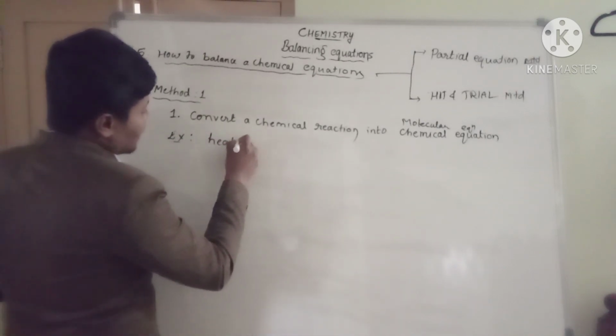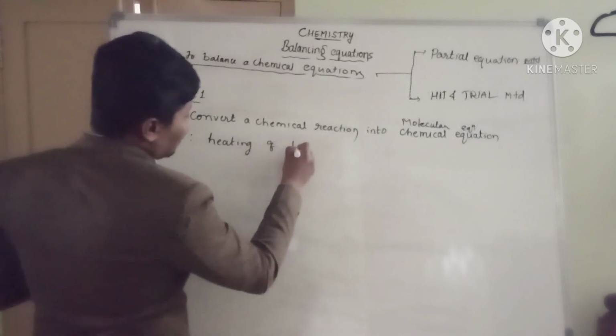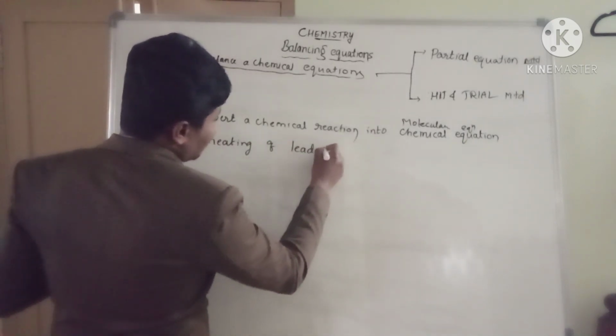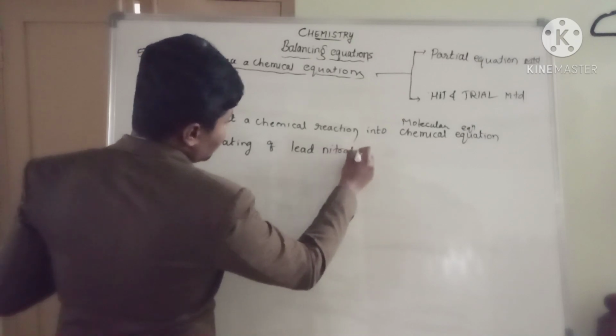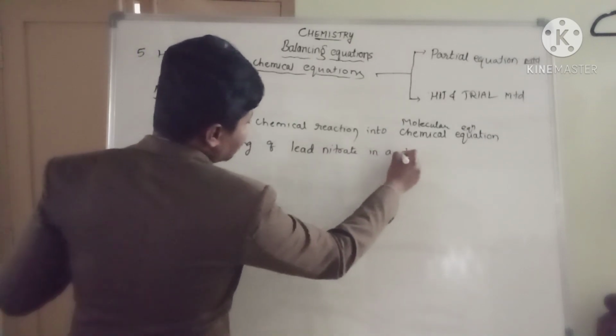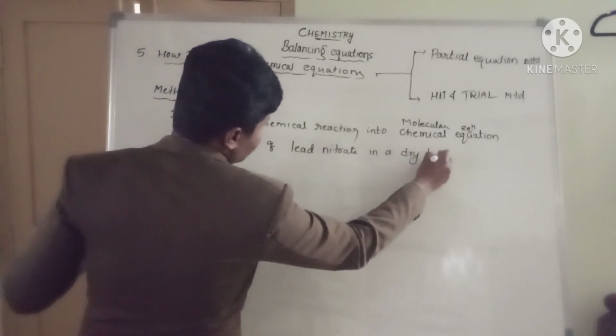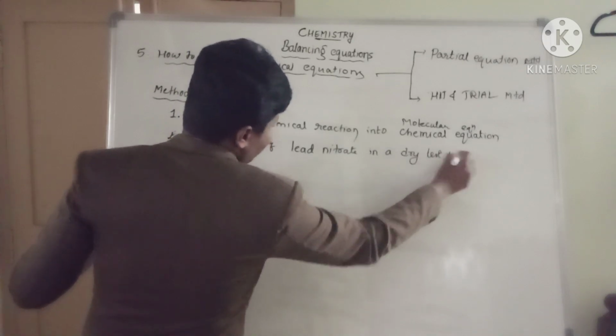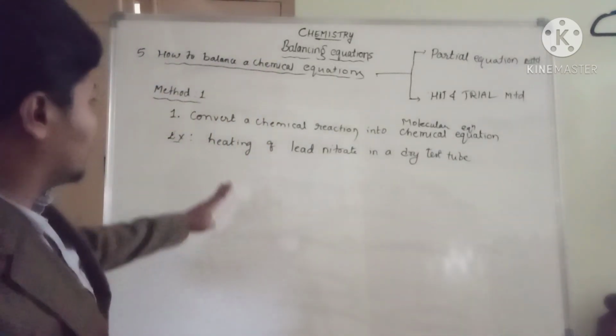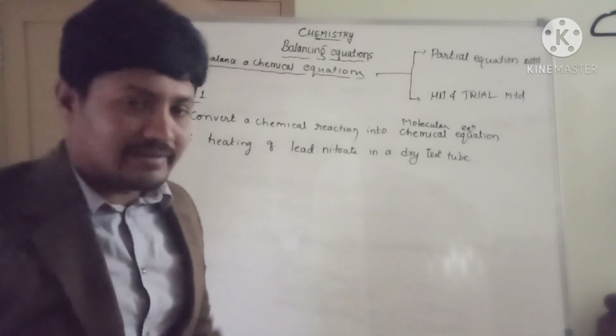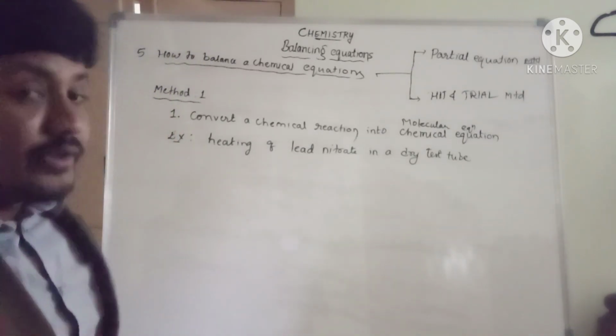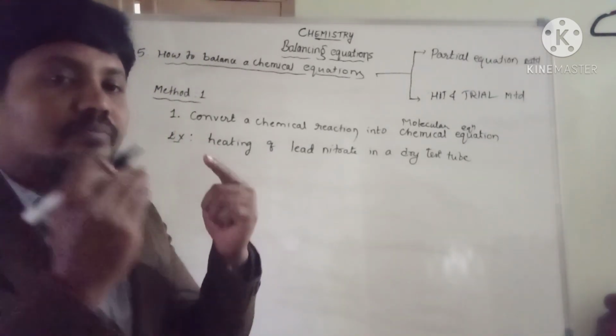Example: heating of lead nitrate in a dry test tube. Write a balanced chemical equation for the heating of lead nitrate in the test tube. You're supposed to remember what type of products you will get.